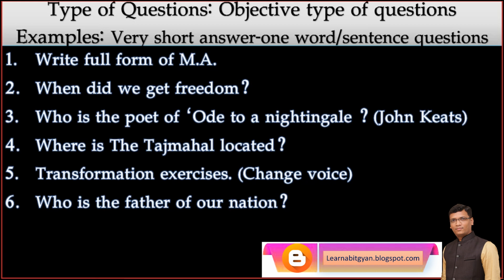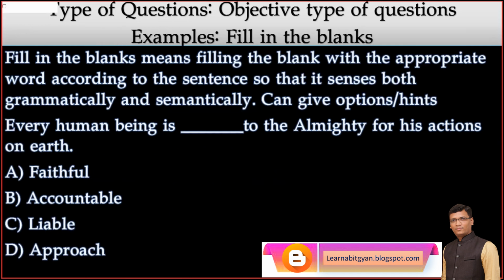Now, if you see your textbook and see the exercises, you will find short answer, essay type, and objective type of questions. Now you should be able to understand which type of question is this. Then we have fill in the blanks, which is very famous.